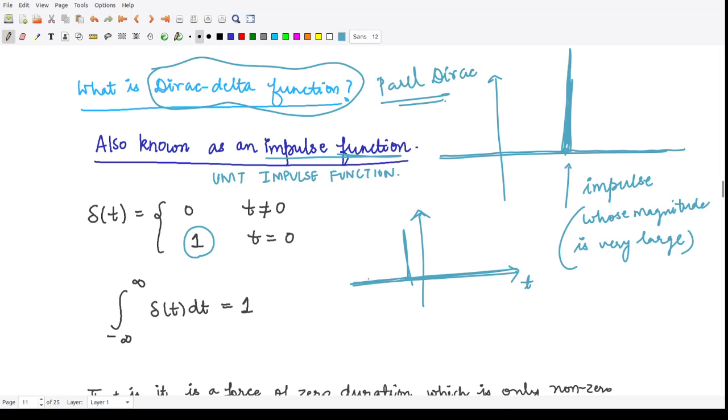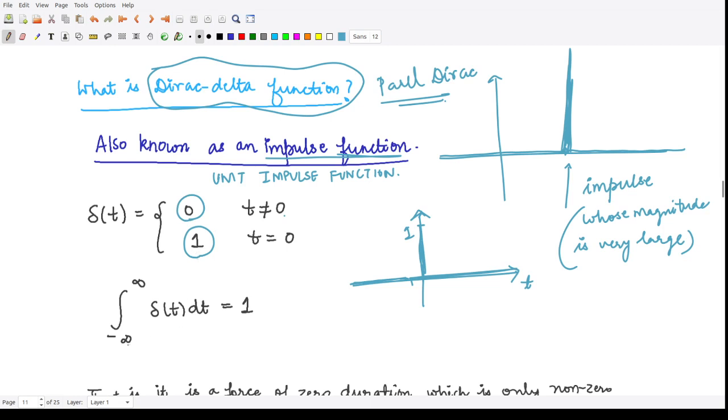So exactly at the point 0, the magnitude of the function is equal to 1, and everywhere else it is 0. Whenever t is not equal to 0, the value of the function is 0.